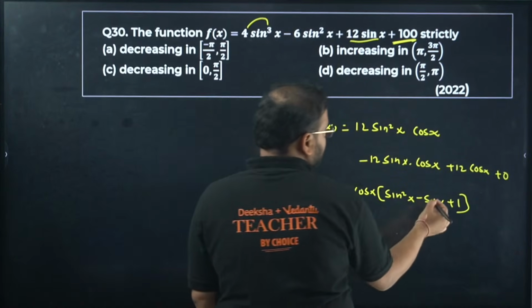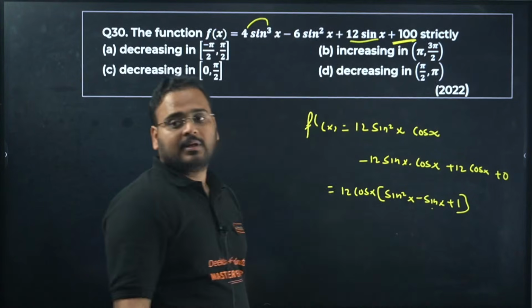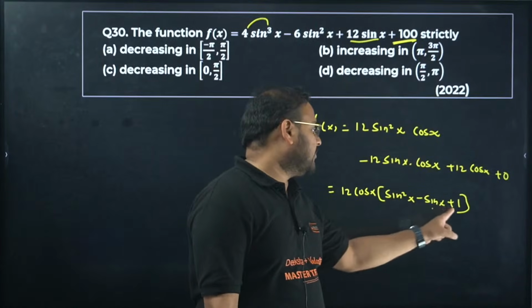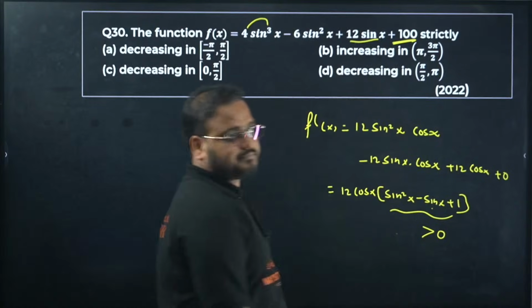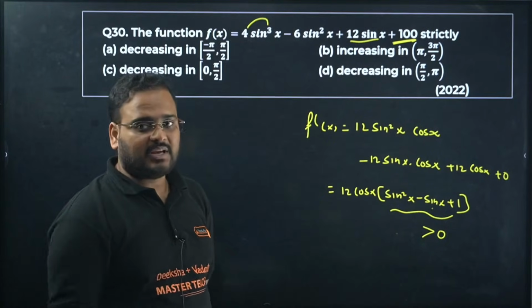Check here. If sine x is maximum 1, this will become 1 minus 1 plus 1, which is 1 again. So this bracket will basically be always positive. Think about it logically.